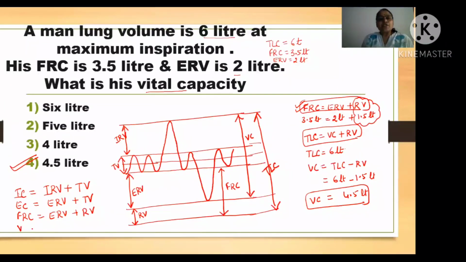And then VC is equal to IRV plus ERV plus TV. So in VC, we don't count RV, residual volume. But when we count residual volume, then it becomes TLC. So I hope all the numerical questions related to this will be easier for you by this explanation.